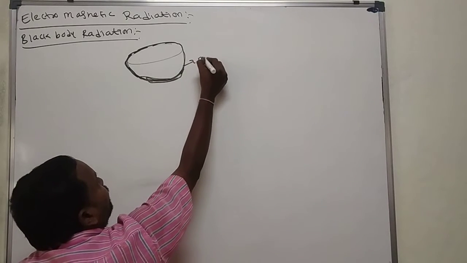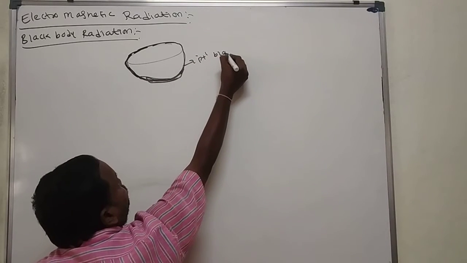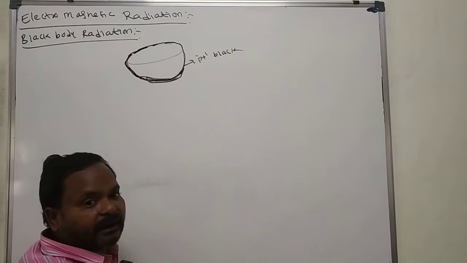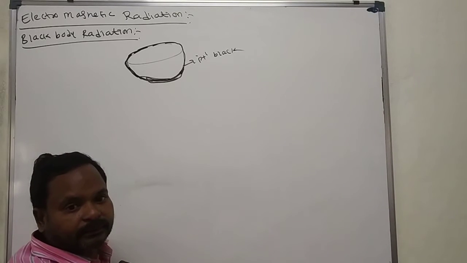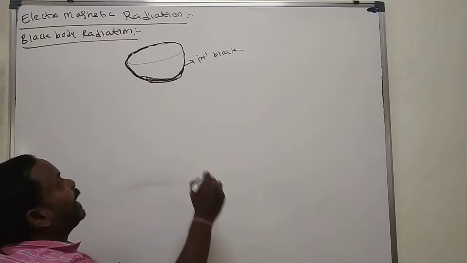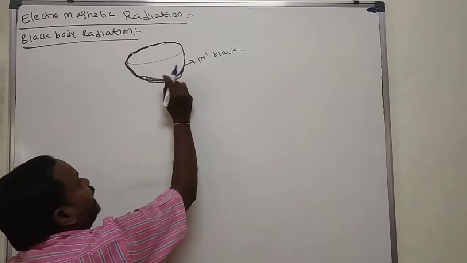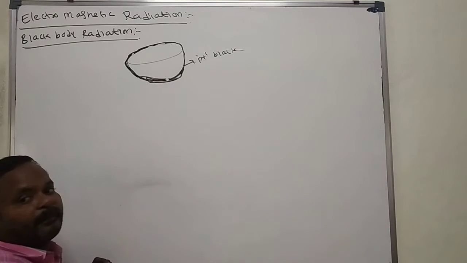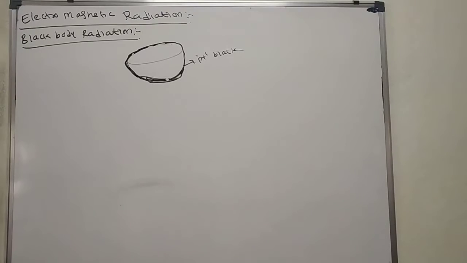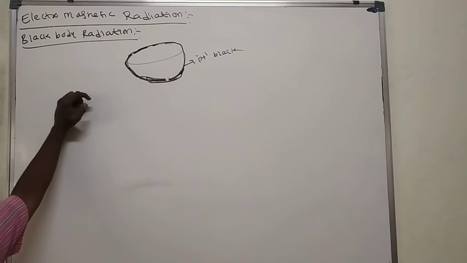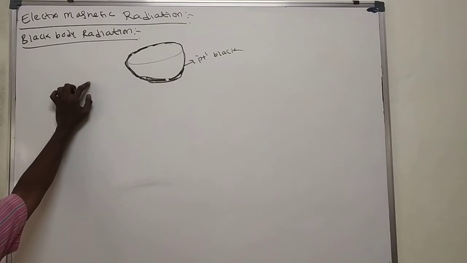Which black? Platinum black. Paint the complete platinum black here. A hollow-shaped platinum black, with one hole on the upper side, containing material that acts as a black body. This absorbs energy and emits energy.